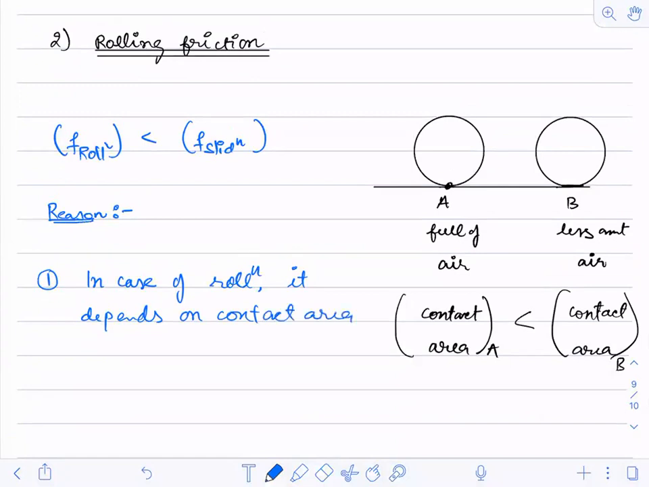So if the contact area is more, what happens? The friction is more. See here, this is the case over here.